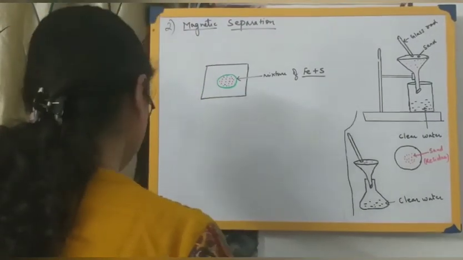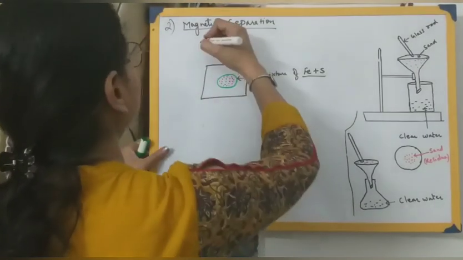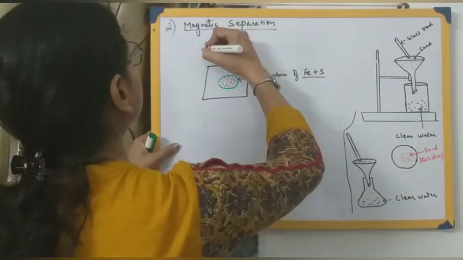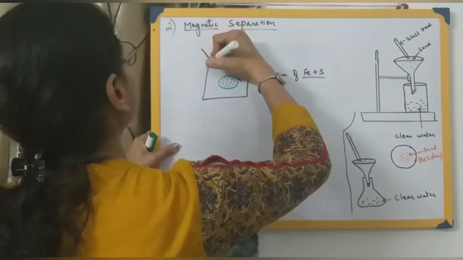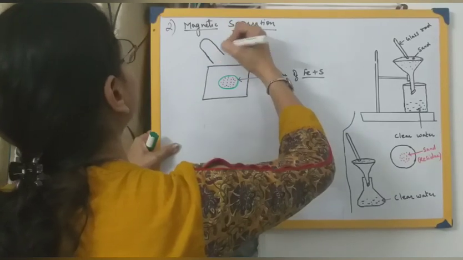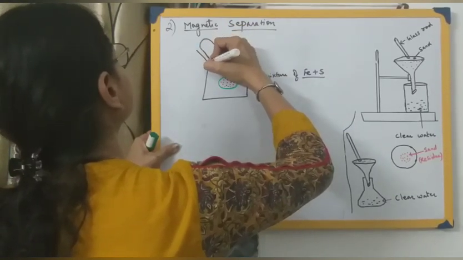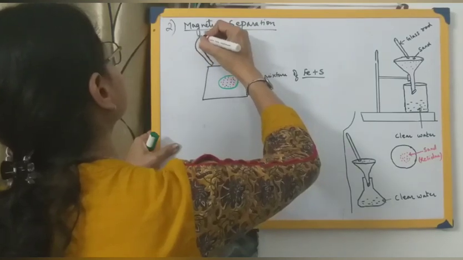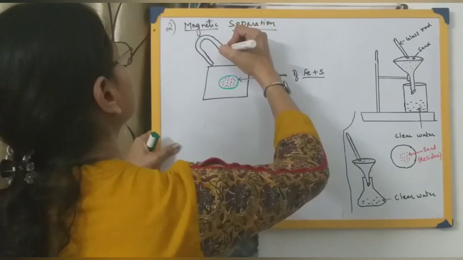Now here we know that iron is magnetic in nature. What will happen if you bring a magnet near to it? Let's consider this a U-shaped magnet.